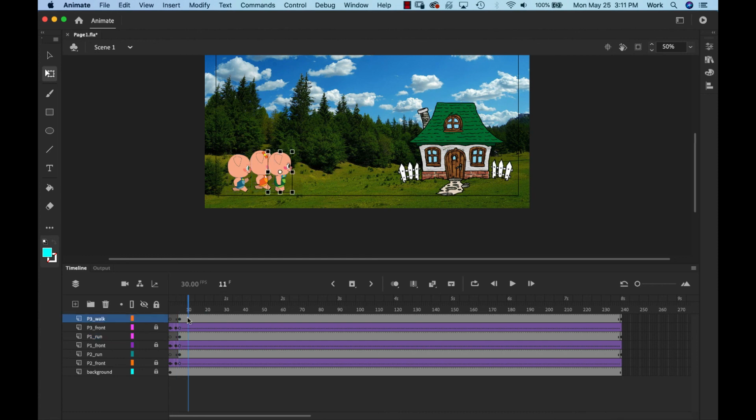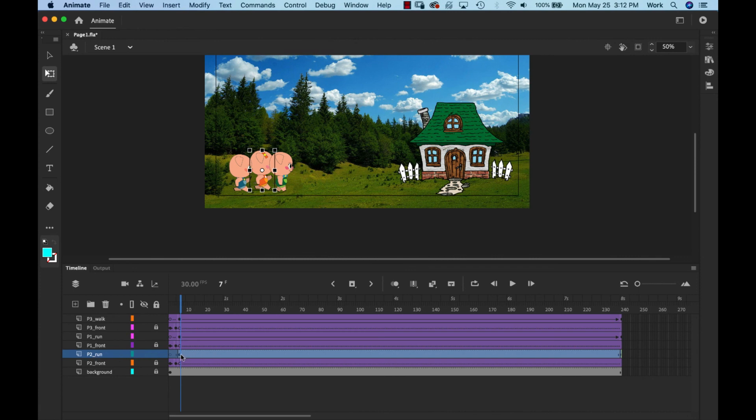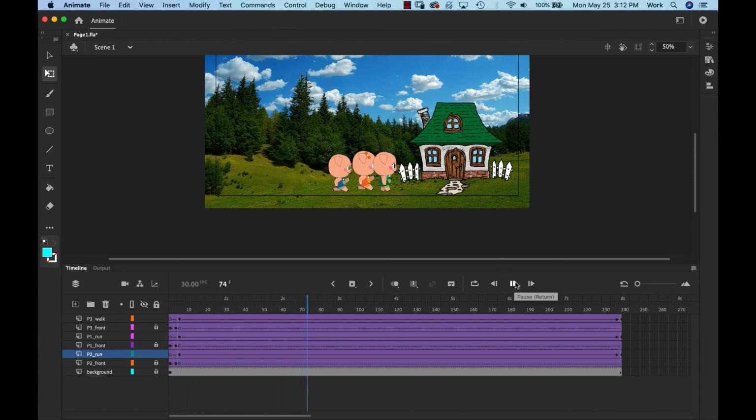And now we just need to select that layer, and we want to insert and create a classic tween. We want to do the same with P1 run. We want to insert a tween between the two keyframes. Classic tween. P2 run, between the two keyframes, I'm going to insert a classic tween. And then when I go to the playhead right here, the classic tween fills in between the keyframes and makes that automatic animation for us.